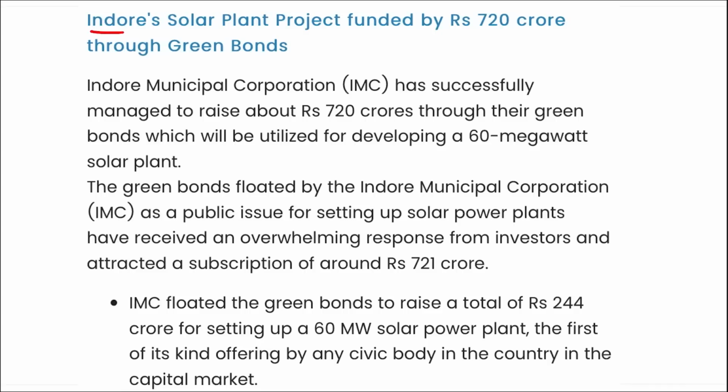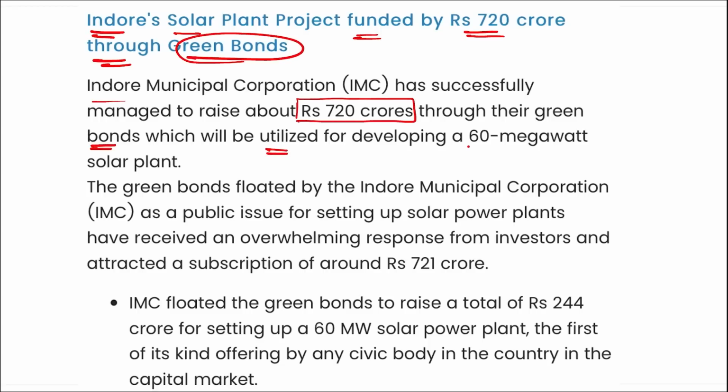Next is Indore's solar plant funded by 720 crore rupees through green bonds. I repeat, Indore Municipal Corporation has successfully managed to raise about 720 crore rupees through their green bonds, which will be utilized for developing a 60 megawatt solar plant.